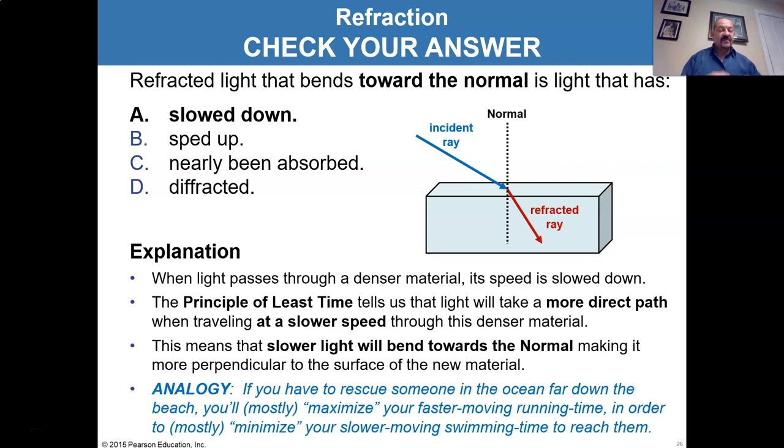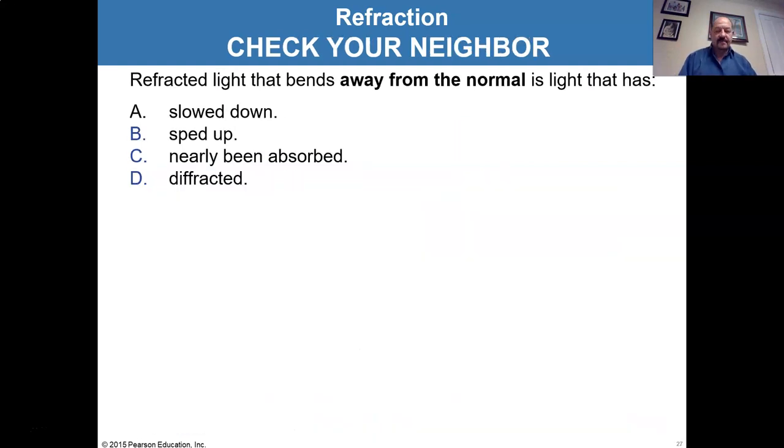And this is the analogy that you have to rescue someone in the ocean far down the beach. You maximize how much time you spend flying through the air quickly or running on the beach quickly, so that you don't spend as much time with your light going through the water or you swimming through the water, because that takes more time. That's slower. So you pick the path that will take the least time for you to get to the drowning swimmer, or for the light to get through the water. So it'll go at one angle through the air, and when it gets to the water, it takes a steeper path through, which is closer to the normal, in order to minimize the time it's spending in the water.